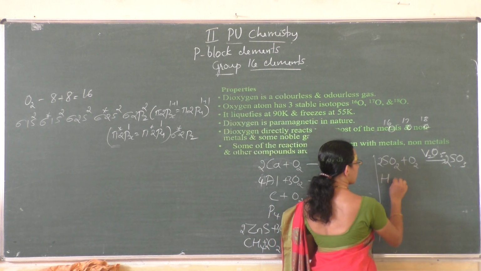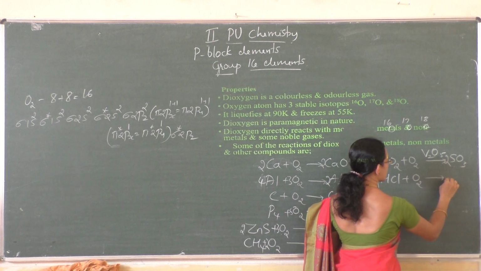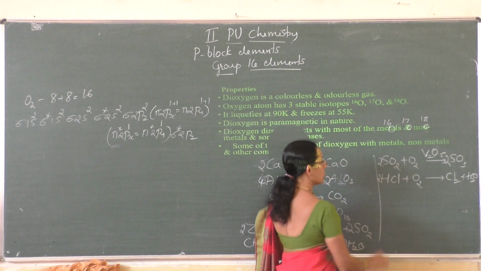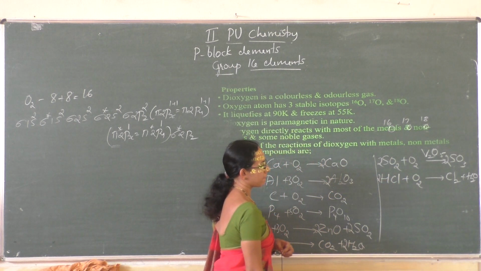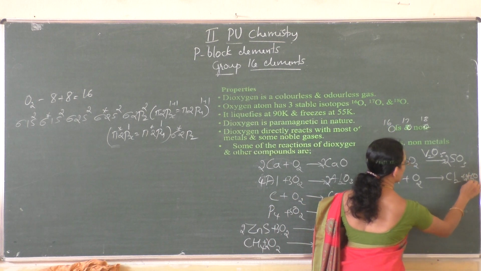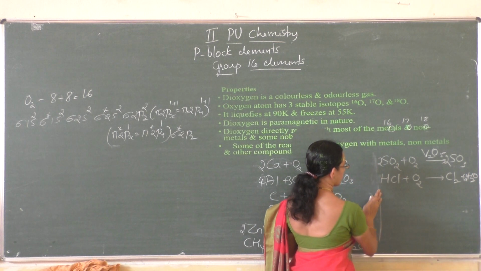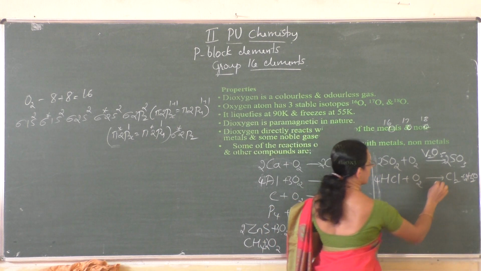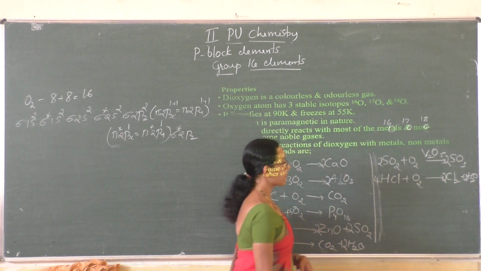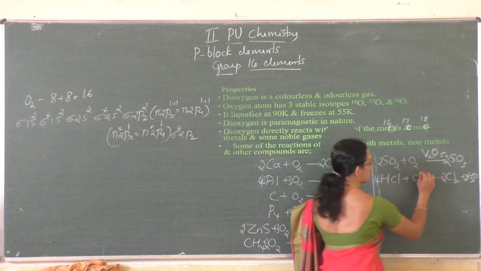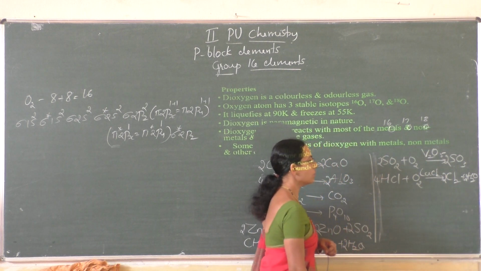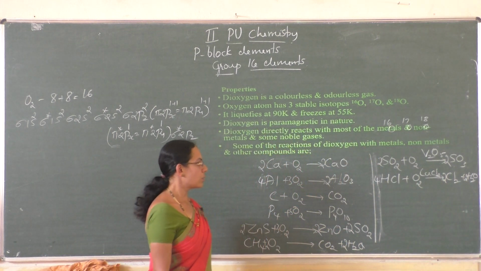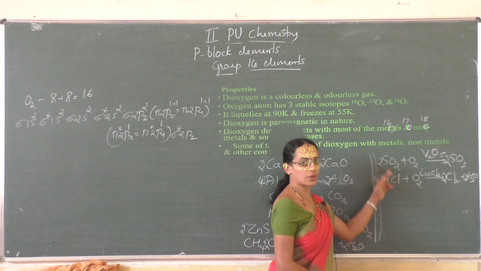One more reaction is when hydrogen chloride reacts with oxygen, it gives Cl2 and H2O. So this is 4 HCl + O2 gives 2Cl2 + 2H2O. This reaction takes place in the presence of cupric chloride as a catalyst, CuCl2. So these are the reactions of oxygen which take place in the presence of a catalyst.